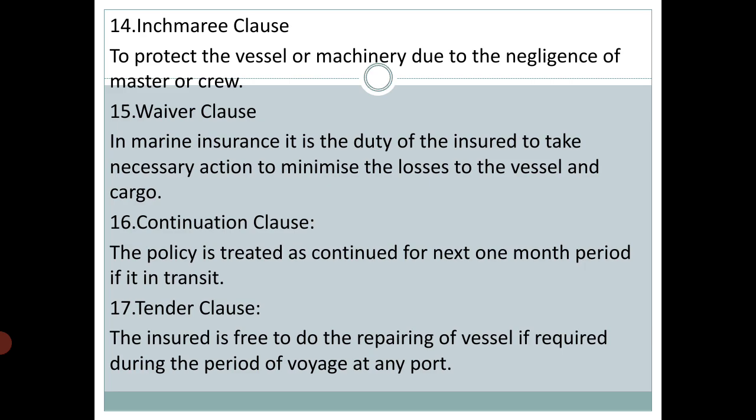Then the tender clause. As per the tender clause, the insured is free to do the repairing of the vessel if required during the period of voyage at any port. They can incur expenditure on the repairing of the vessel and claim the same. The insurer has the authority to deduct 15% from the claim amount of loss suffered by the vehicle if required repairing work is not done by the insured.